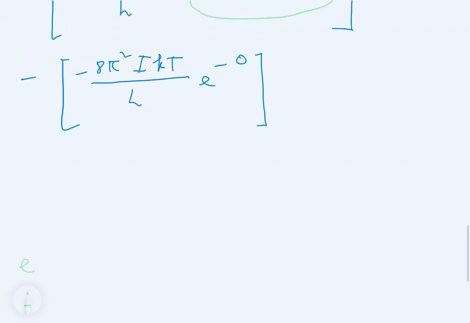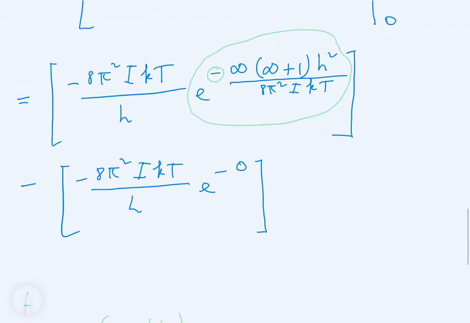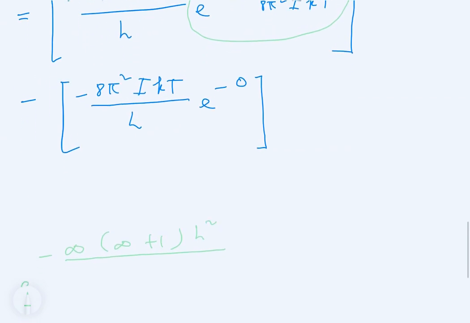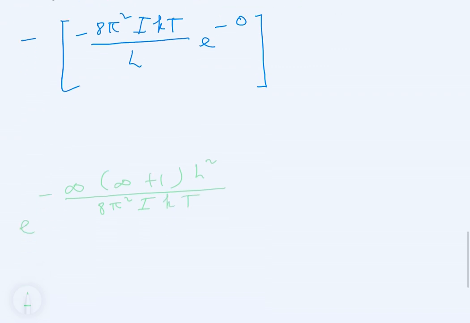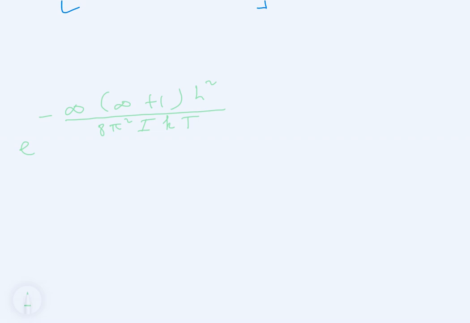We've got e to the minus infinity multiplied by infinity plus 1, multiplied by h squared divided by 8π² multiplied by I multiplied by k multiplied by T. So it's e to the minus this, basically. Now, you can rewrite this as follows.